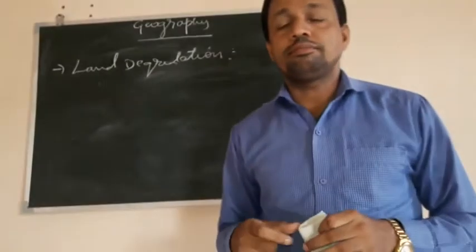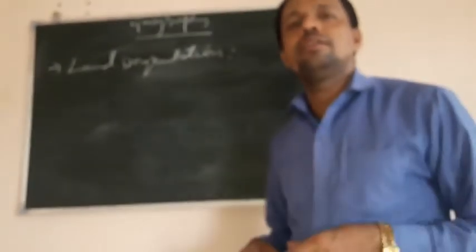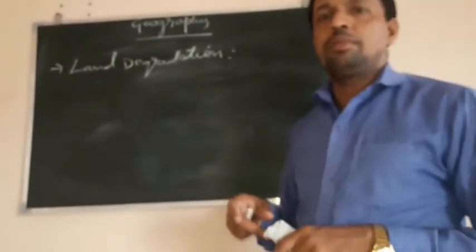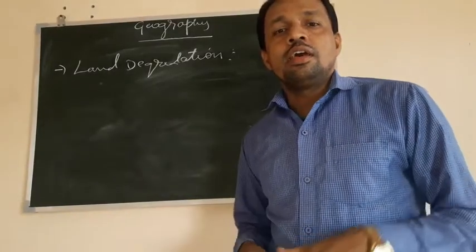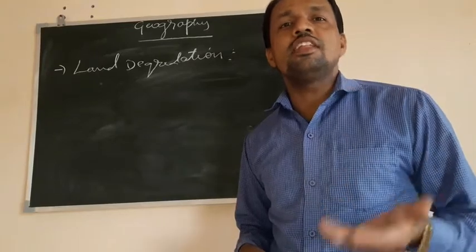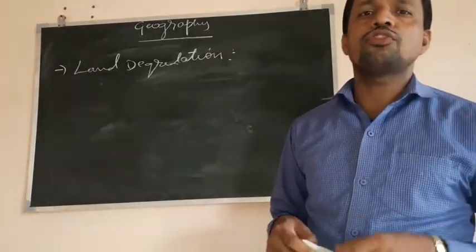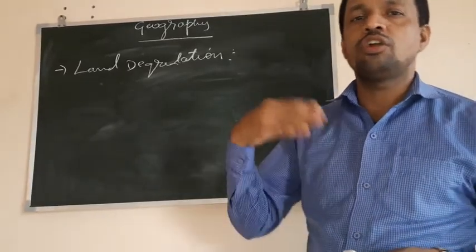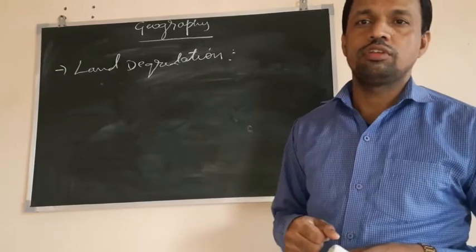Yes, students, we can control land degradation by certain measures. For example, industries which release chemical waste should filter and purify those chemicals before discharging the water, and then we can control water pollution.